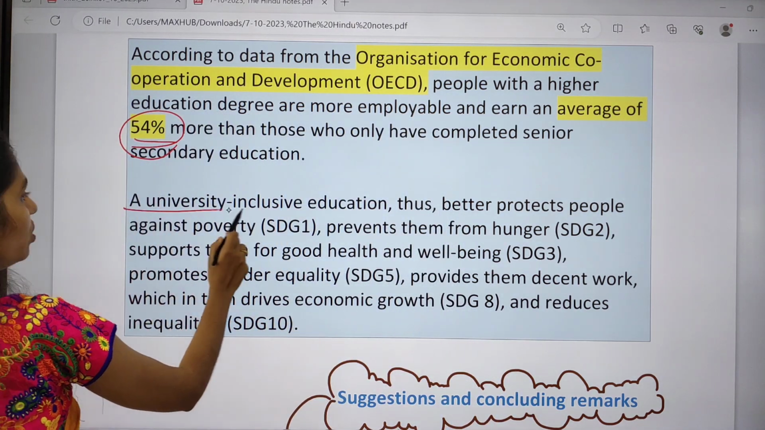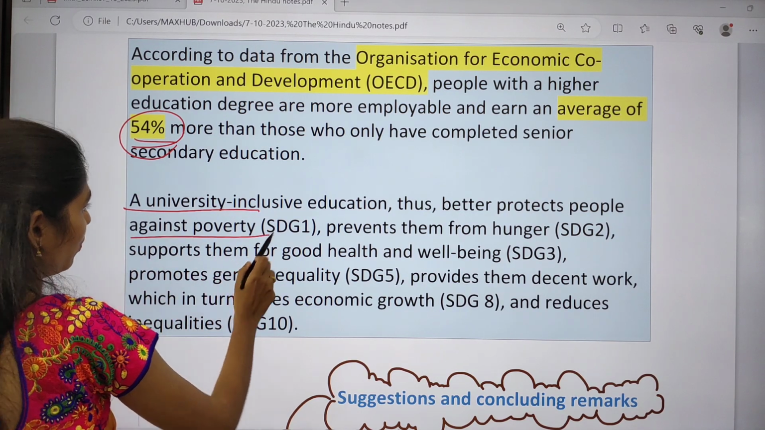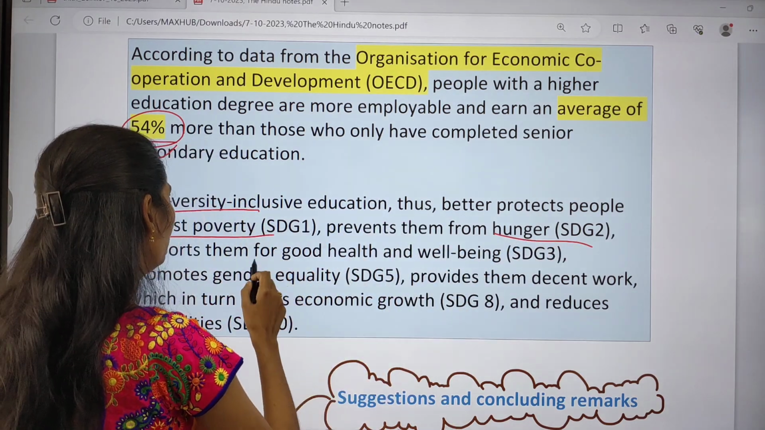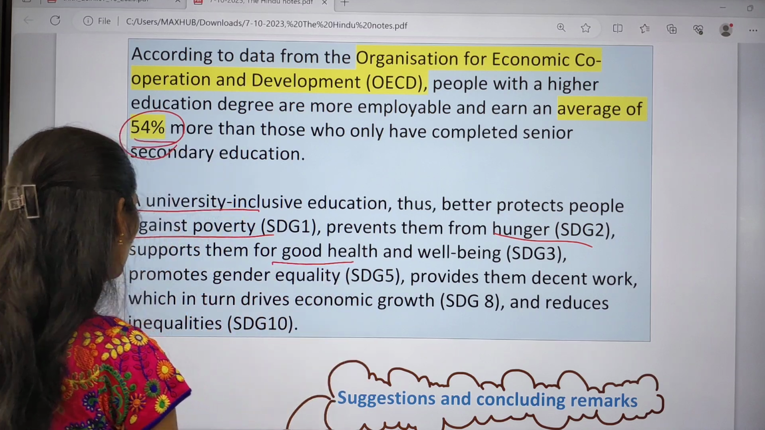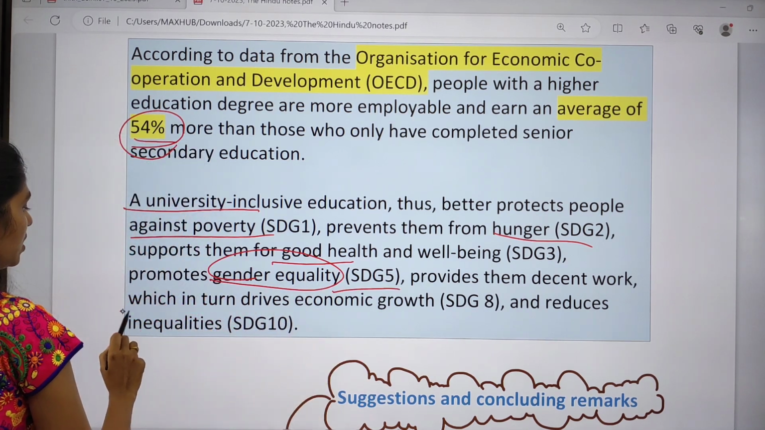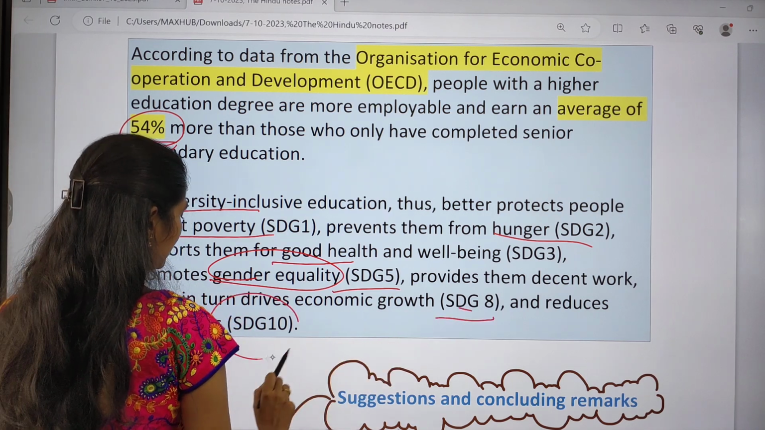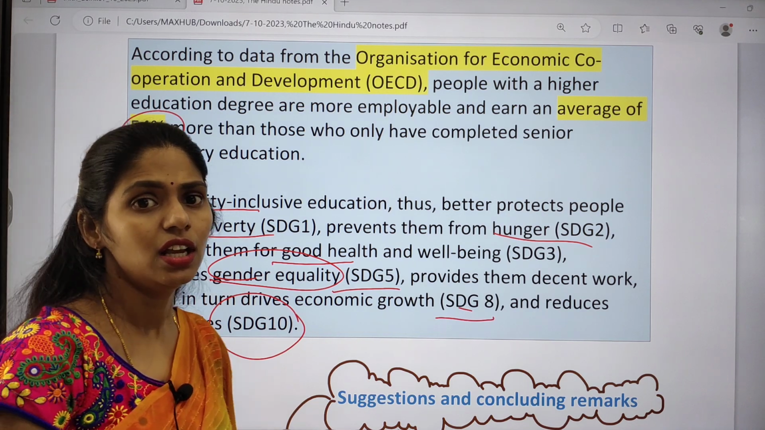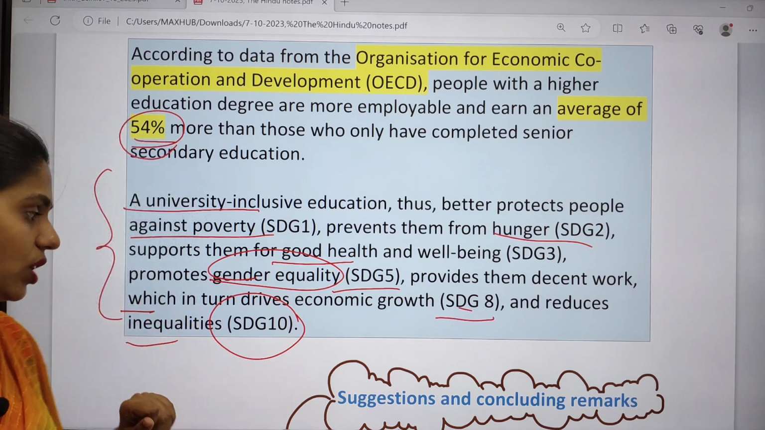So university inclusive education is much better, and it even protects against poverty, that is SDG 1. It will prevent hunger, that is SDG 2, and will be helpful for maintaining good health and well-being under SDG 3. It will also promote gender equality, SDG 5, promote decent work, that is SDG 8, and reduce inequalities in society, that is SDG 10. So SDG 1, 2, 3, 5, 8 and 10 will be addressed if you focus on just one thing, that is higher education.